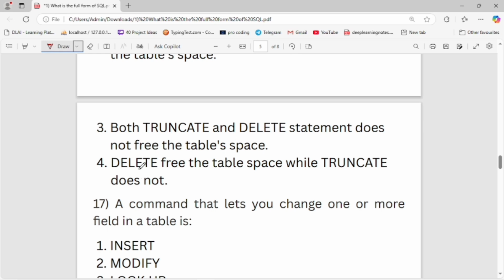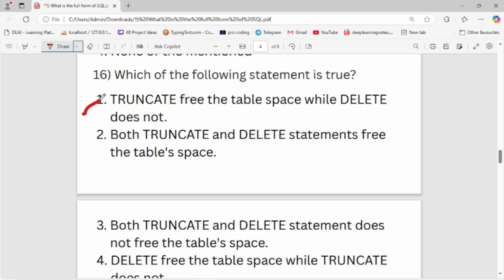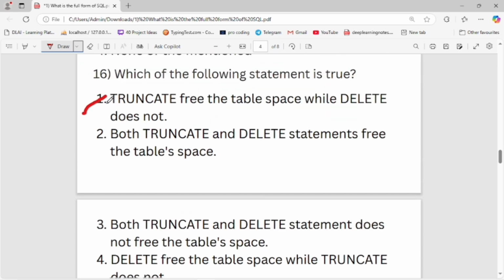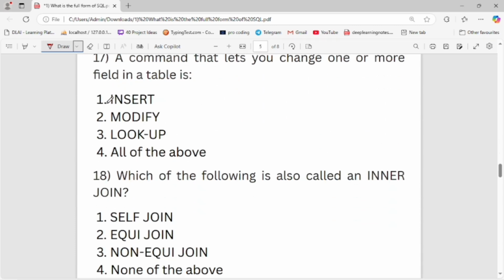Delete frees the table space while truncate does not. And first is the right option: truncate frees the table space while delete does not.